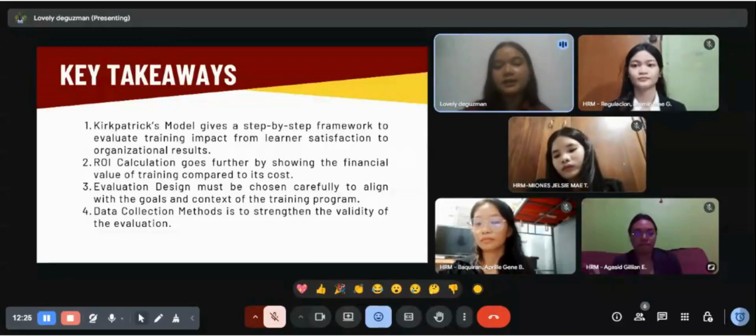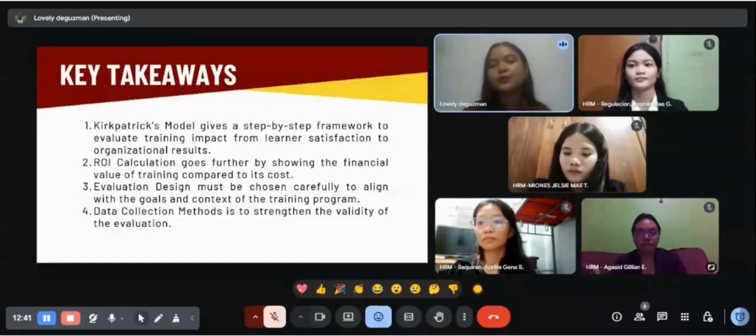The third is evaluation design must be chosen carefully to align with the goals and context of the training program. Fourth is the data collection methods. It's to strengthen the validity of the evaluation.